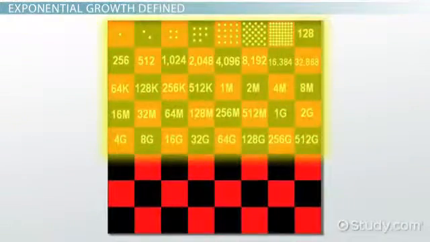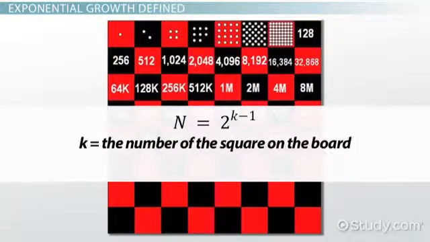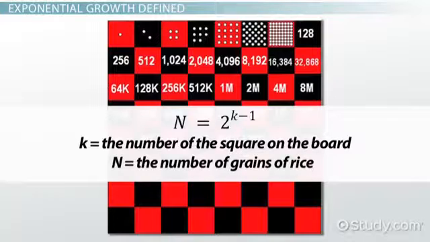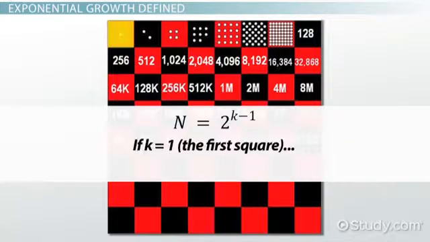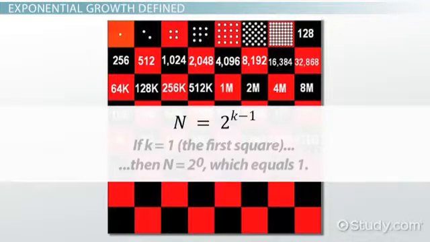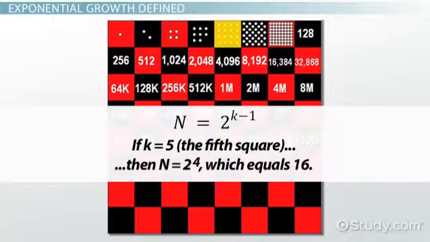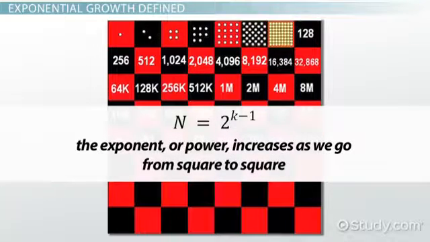The number of grains on any square reflects the following rule or formula. In this formula, k is the number of the square, and n is the number of grains of rice in that square. If k equals 1, the first square, then n equals 2 to the power of 0, which equals 1. If k equals 5, the fifth square, then n equals 2 to the power of 4, which equals 16. This is exponential growth because the exponent, or power, increases as we go from square to square.